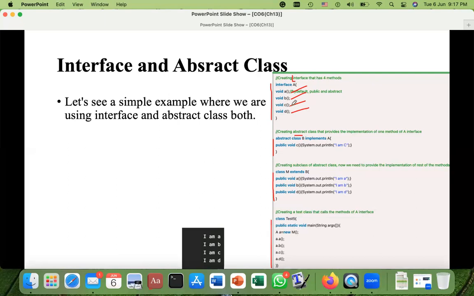Okay, so now this interface would be the parent of this class B. And if it is the child class of that interface, then in the abstract class, we can introduce the body of the abstract methods of the interfaces. This is something we learned. So here we are introducing the body for this method C, and System.out.println I am C. So this is the body of that C method now, which we have introduced here in this class. We can introduce the body for all the methods, but I just want to give you different options. So that's why only the body of the C method is available here.